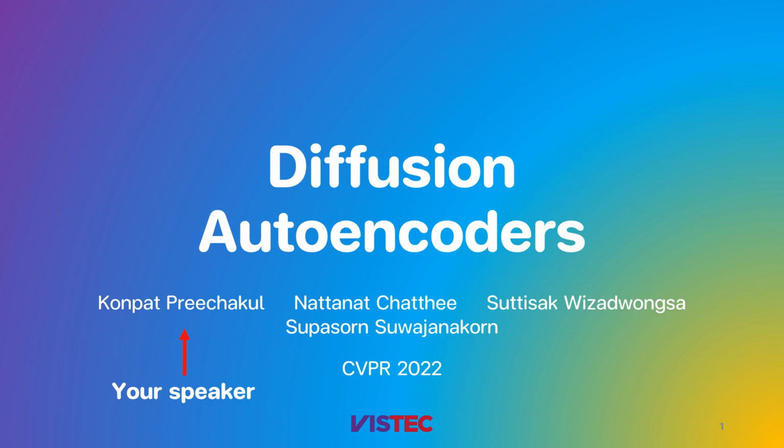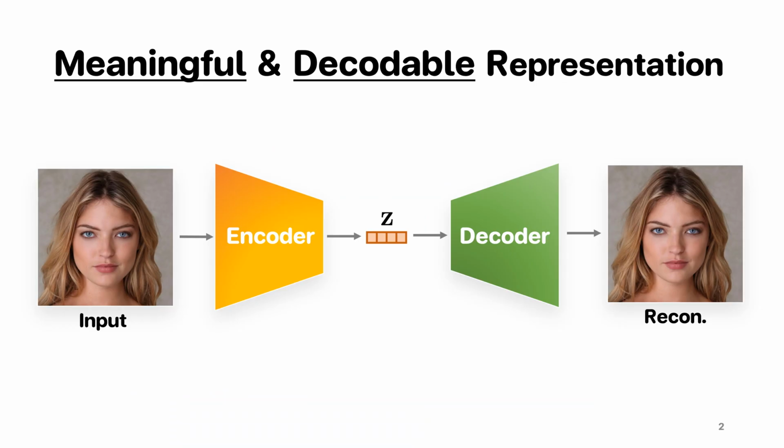Today I'll walk you through our diffusion autoencoders. Our goal is to learn a latent code that has two key properties. First, the code should capture high-level semantics such as age, gender, and hairstyle of a given face image, for example. Second, the code should be fully decodable, meaning the reconstruction should look exactly like the input image. So two things, meaningful and decodable.